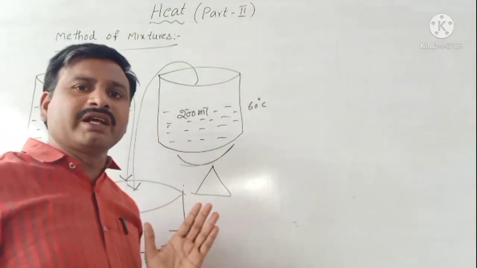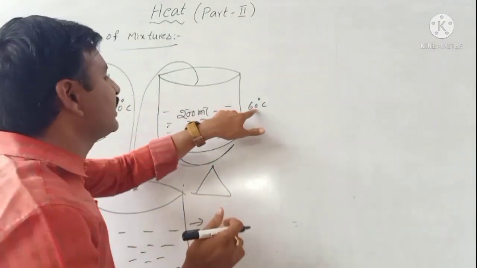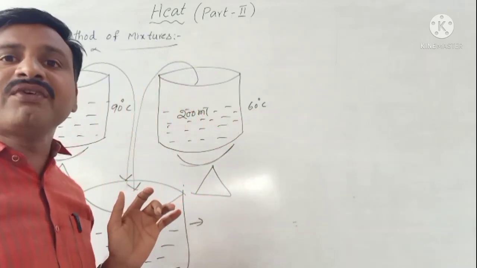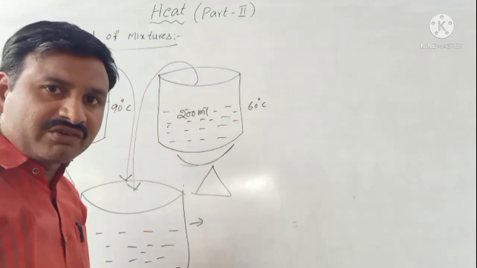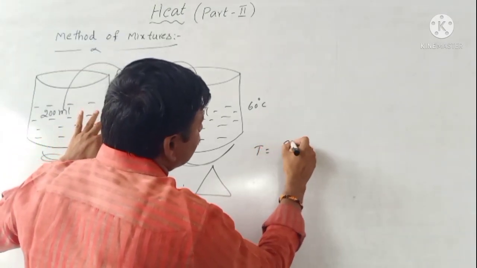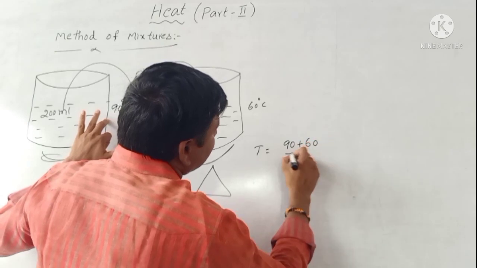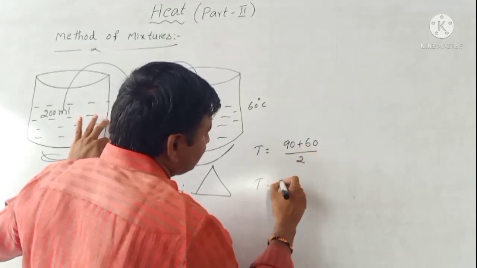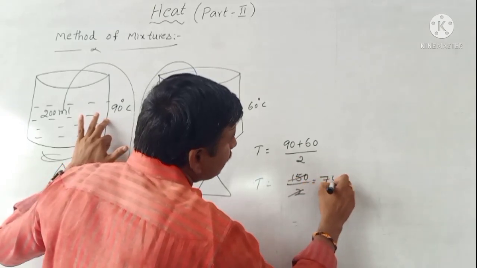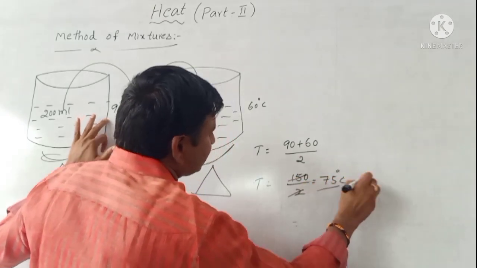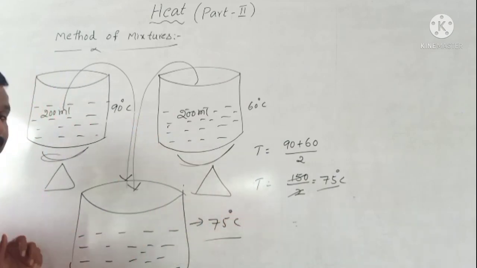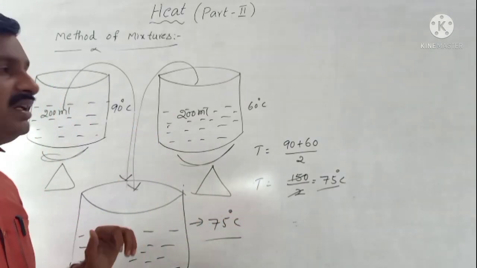In that situation we take the average of both bodies' temperatures. Average means what you know: sum of observations divided by number of observations. So here the final temperature T is equal to (90 plus 60) by 2. That means 150 by 2, which equals 75 degrees Celsius. It is the final temperature of this mixture.